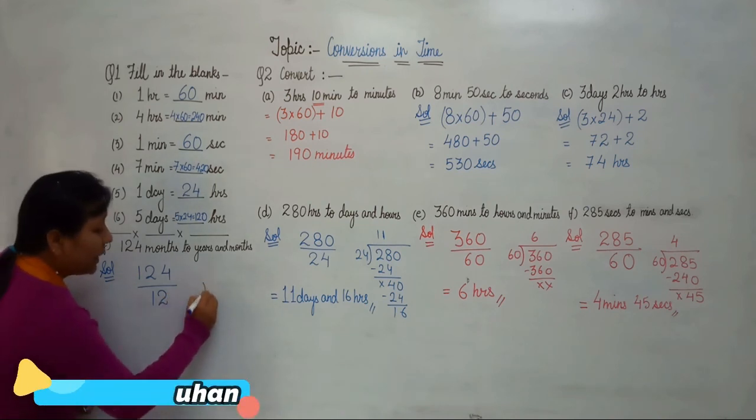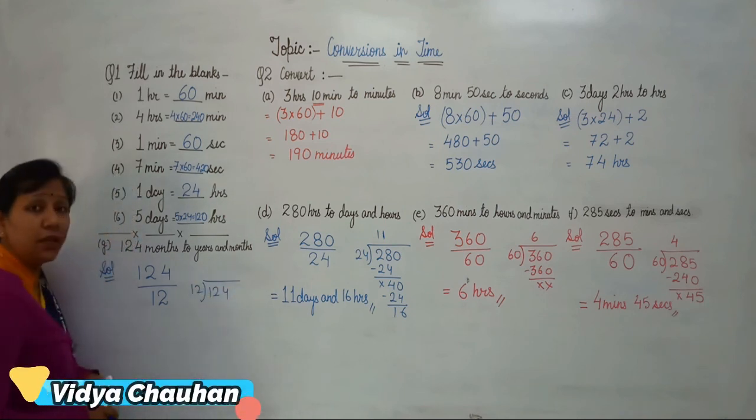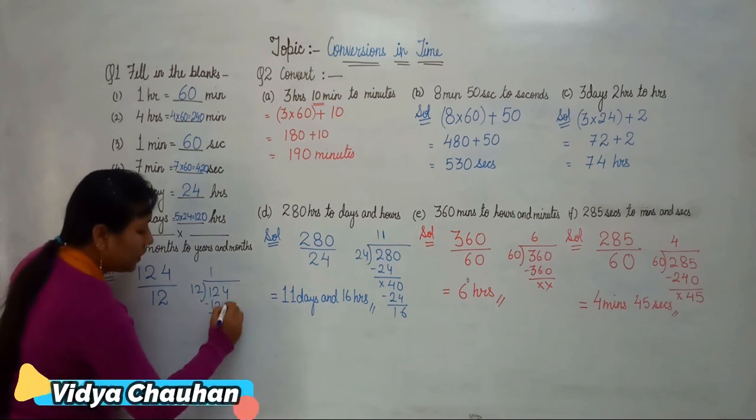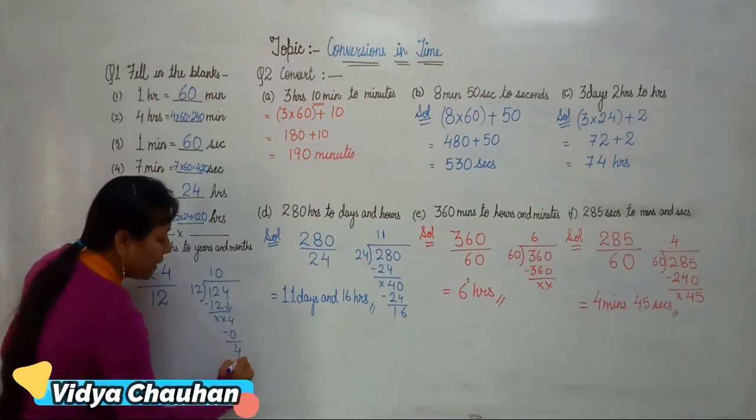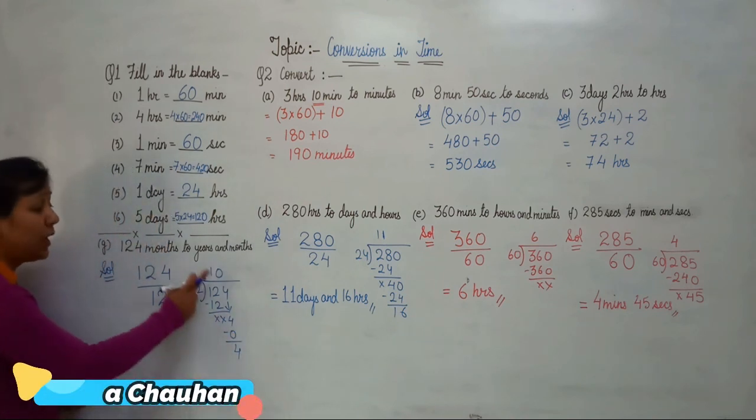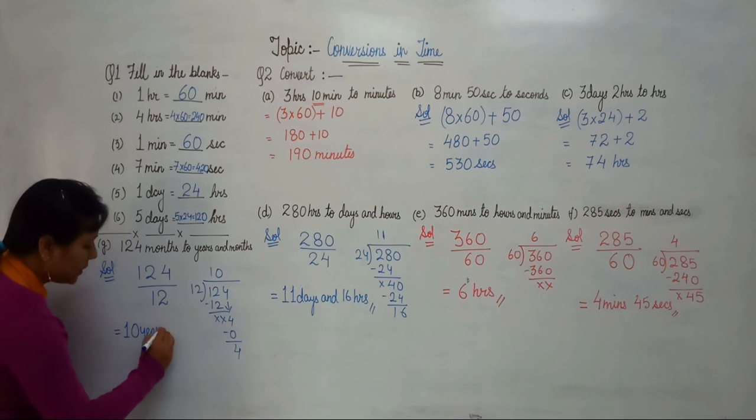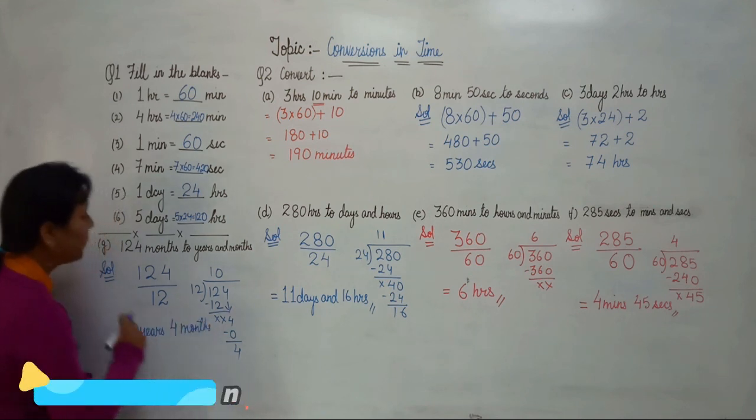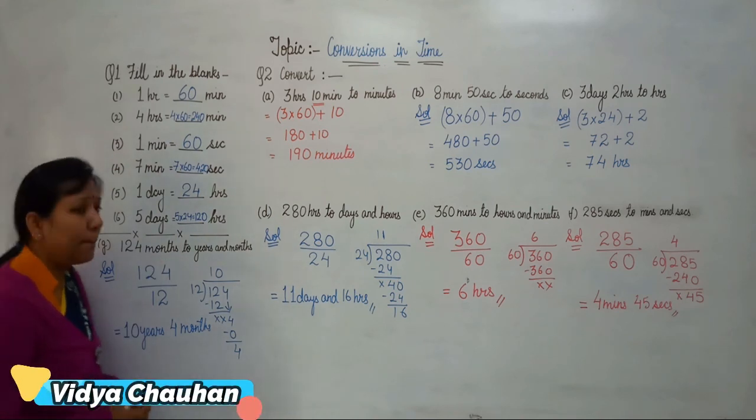Okay. Now let's perform the division. 124 divided by 12. 12 ones are 12. Subtracting here, now this 4 will come down. 12 zeros are 0. So we are left with the remainder as 4, and in the quotient we have 10. So what is your final answer? 10 years and 4 months. So basically 124 months is equal to 10 years and 4 months.